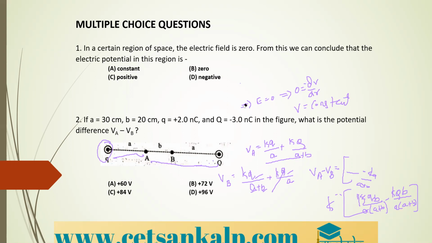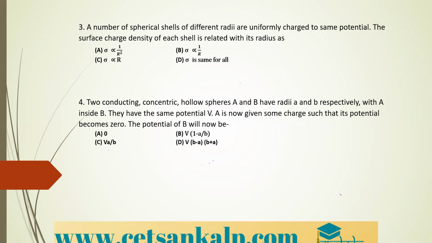Okay, we'll see the next sum. So question 3 is, a number of spherical shells of different radii are uniformly charged to the same potential.